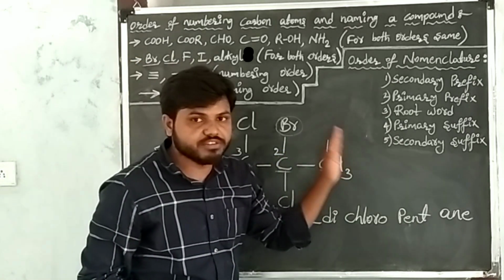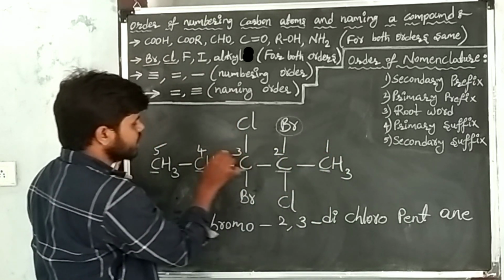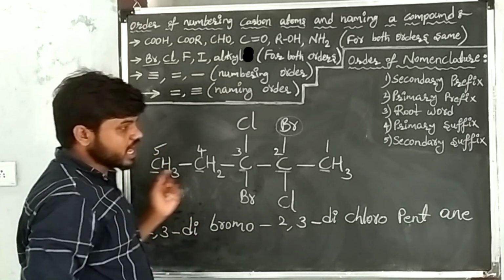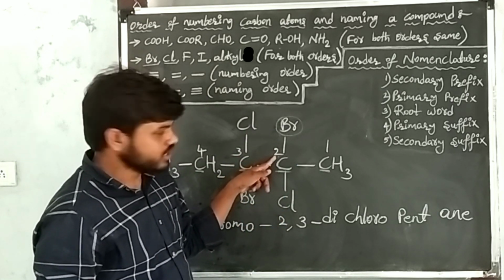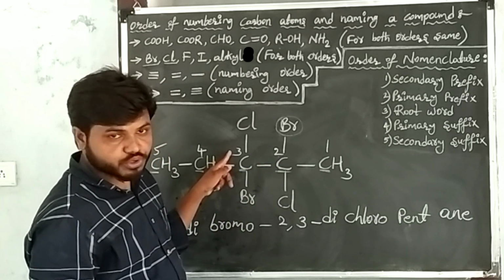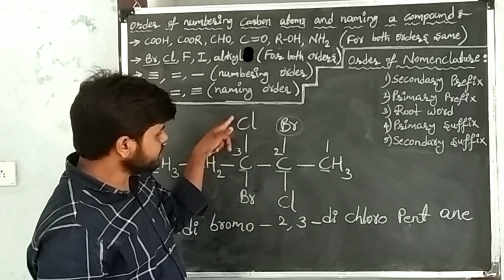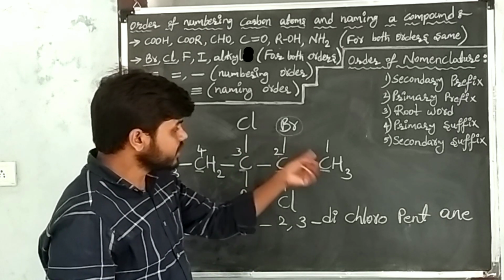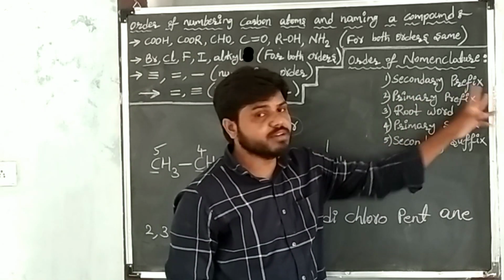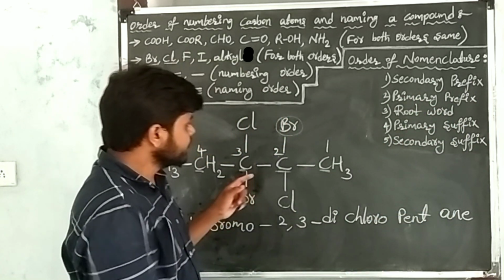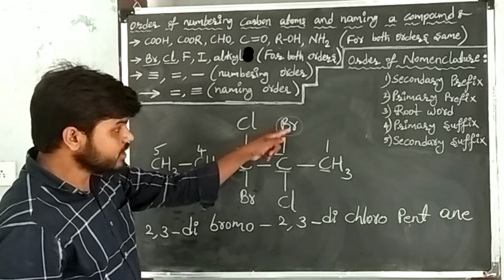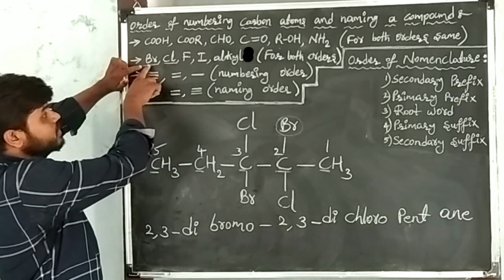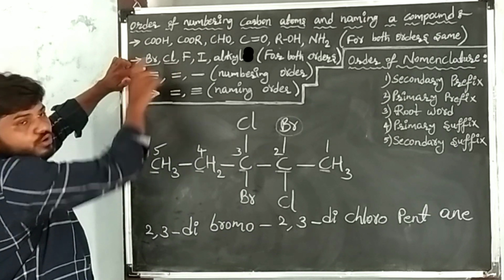So that's why I started from the right side: first, second, third, fourth, fifth carbon. I give numbers to each carbon. Bromine gets the least position, that is second. Here also bromine gets the third position. This chlorine gets the second position, another chlorine gets the third position. After giving numbers, first write the secondary prefixes: 2 bromines and 2 chlorines. First write the bromine. The naming order is also the same, bromine, then chlorine, right?